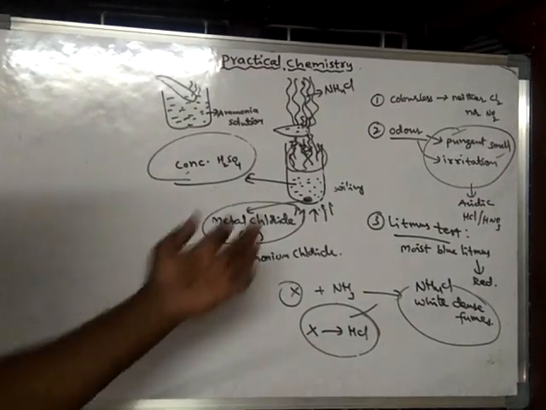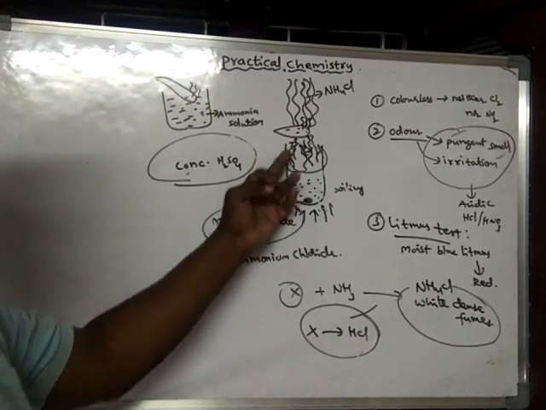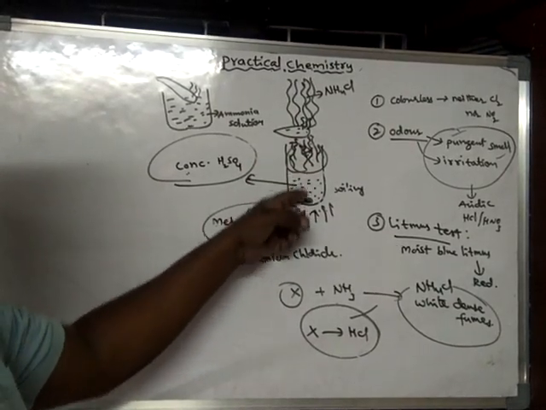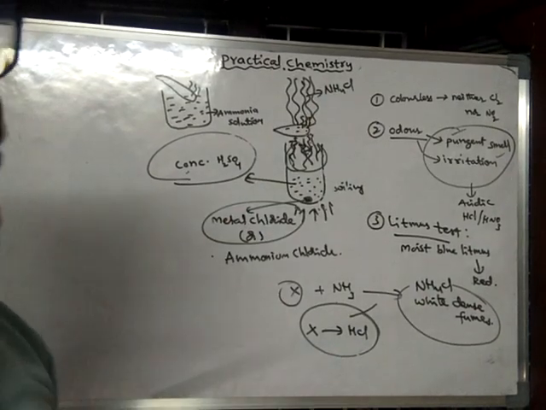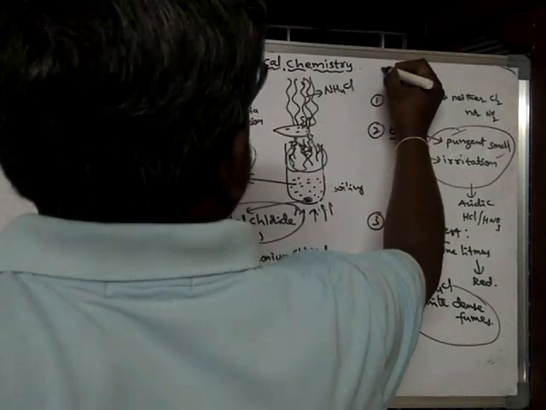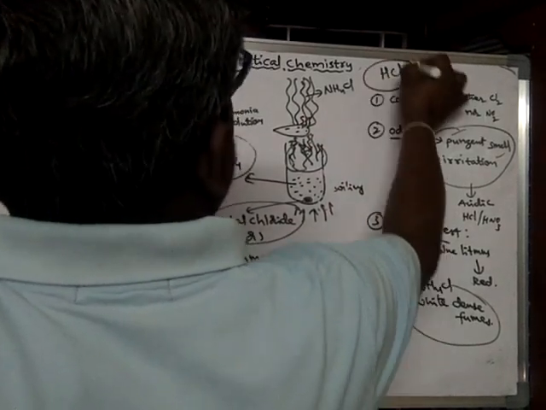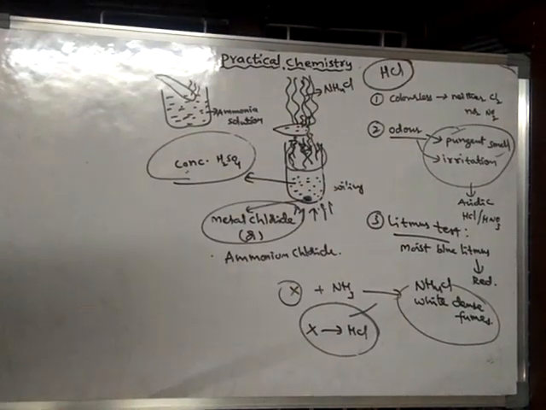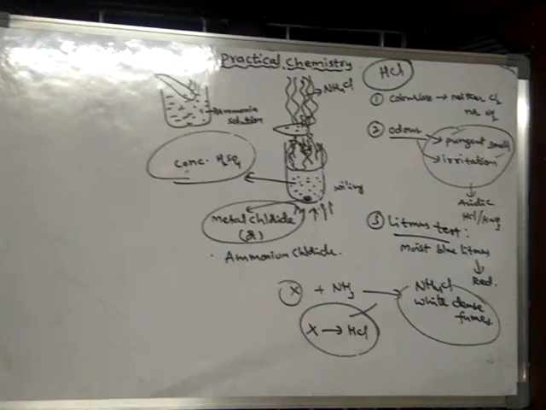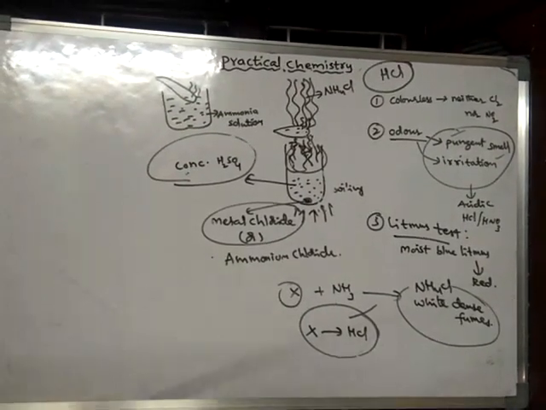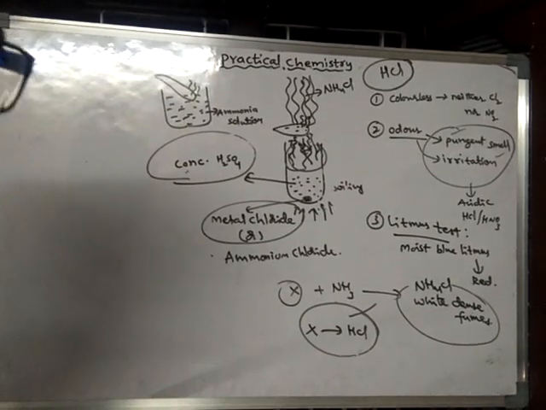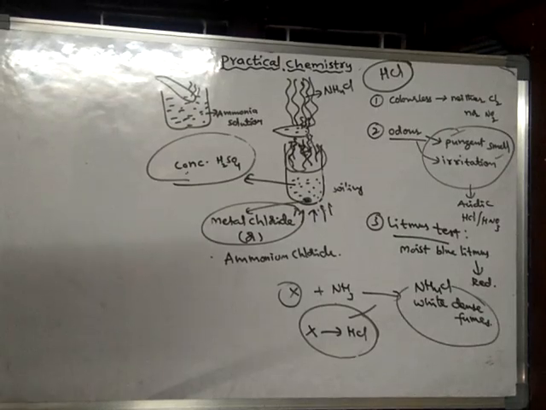So from this it is understood that the acidic gas released during this reaction is HCl. In this way HCl gas is detected. So we will learn the other gases in the next period. Okay, right.